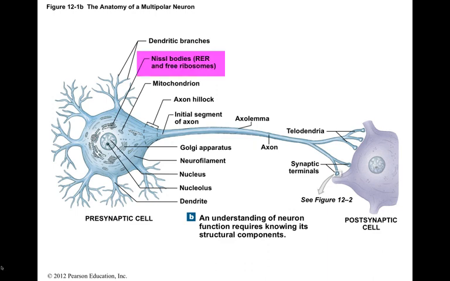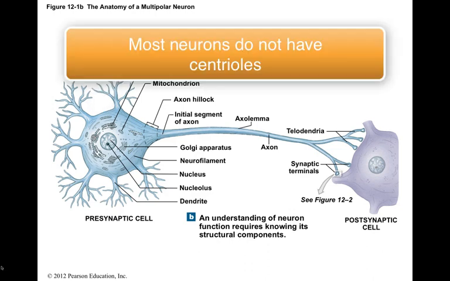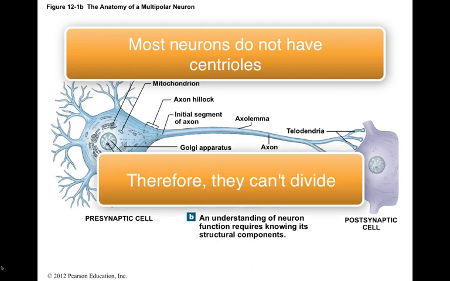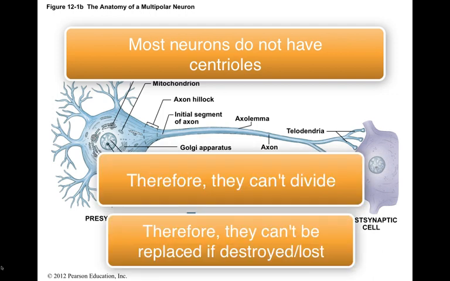Ribosomes and rough endoplasmic reticulum are also found in the perikaryon, and they help produce proteins. The rough endoplasmic reticulum and the ribosomes cluster together, and these regions are called Nissl bodies, which give the neuron cell bodies a gray color, referring to the gray matter that is seen in dissection of the brain and spinal cord. Most cells don't have centrioles, the organelles needed for the formation of the spindle apparatus in mitosis. Therefore, neurons can't divide. Therefore, if a neuron is lost to injury or disease, it can't be replaced.